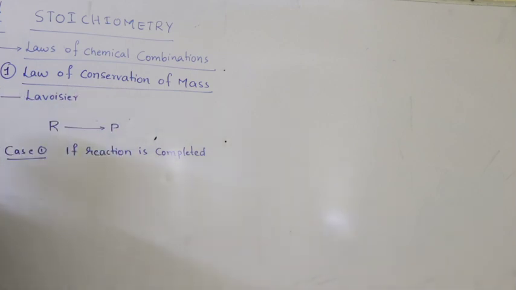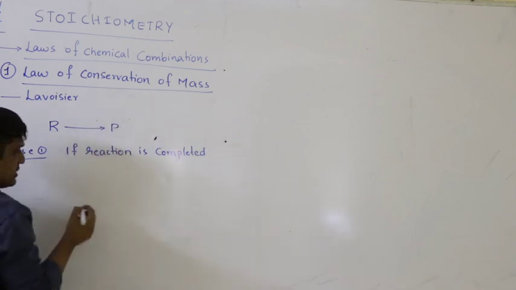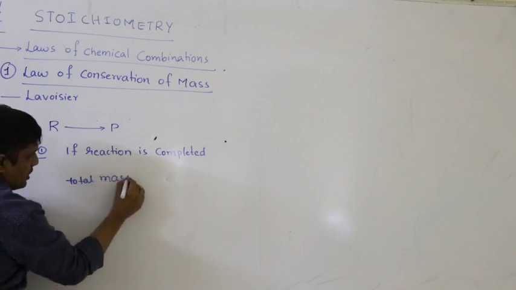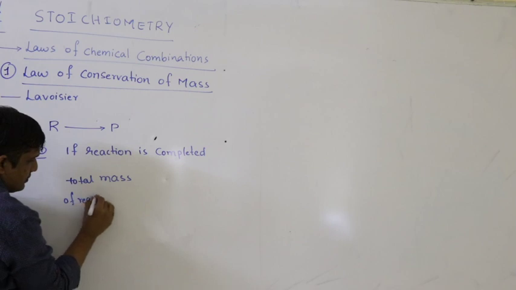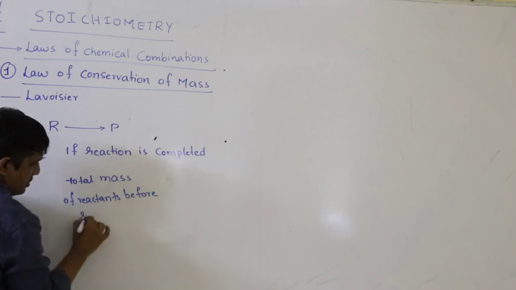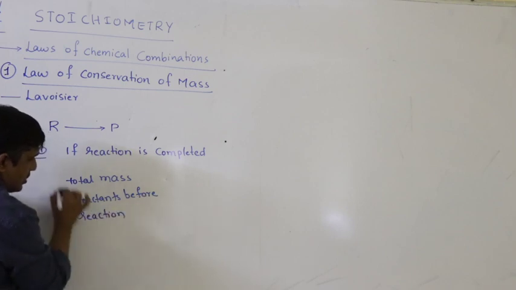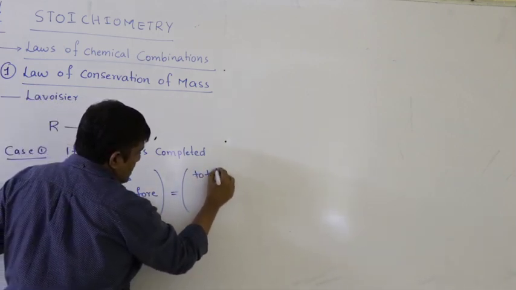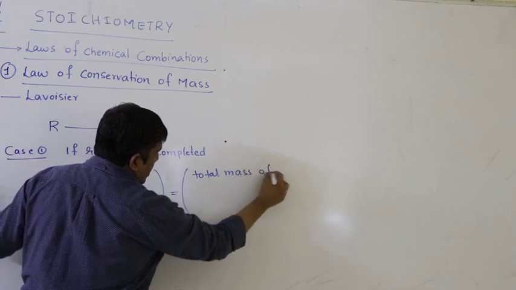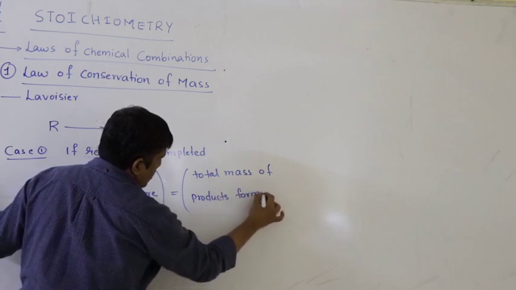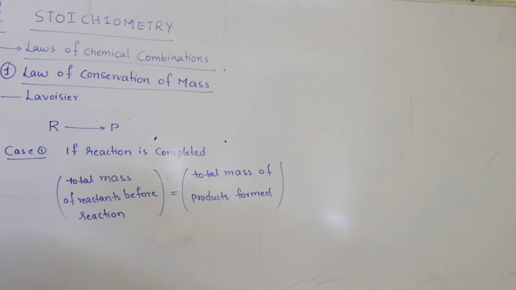So if law of conservation of mass is correct, if mass is conserved, then the total mass of reactants before reaction, whatever the mass we are taking before the reaction, must be equal to total mass of products formed after the reaction. So that is the meaning of law of conservation of mass.